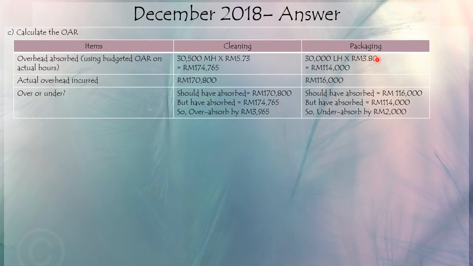For packaging, using the actual hours, 30,000 labor hours, and the budgeted OAR, we have absorbed 114, whereas we should have absorbed 116. So we have under absorbed our overhead by 2,000.